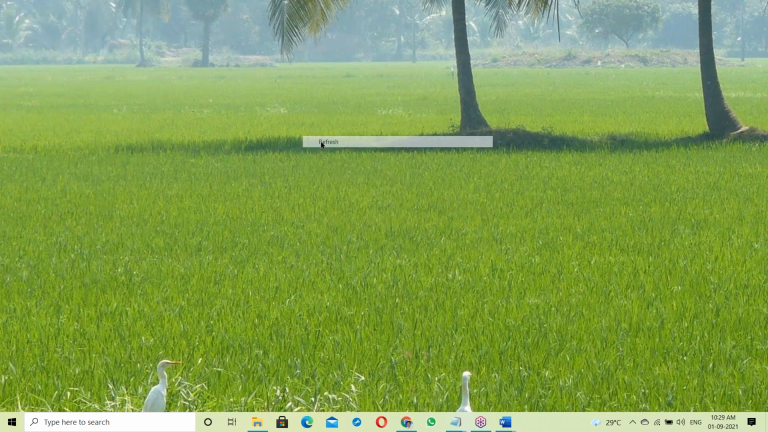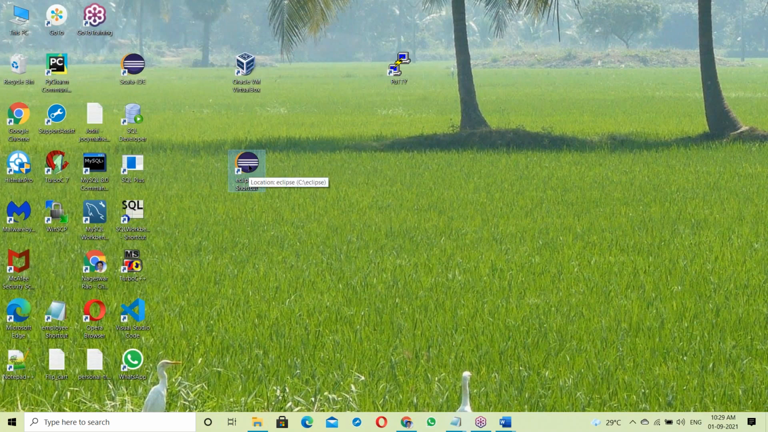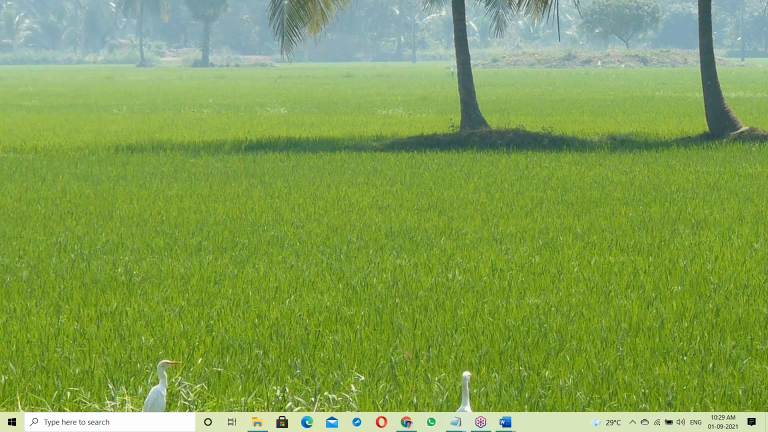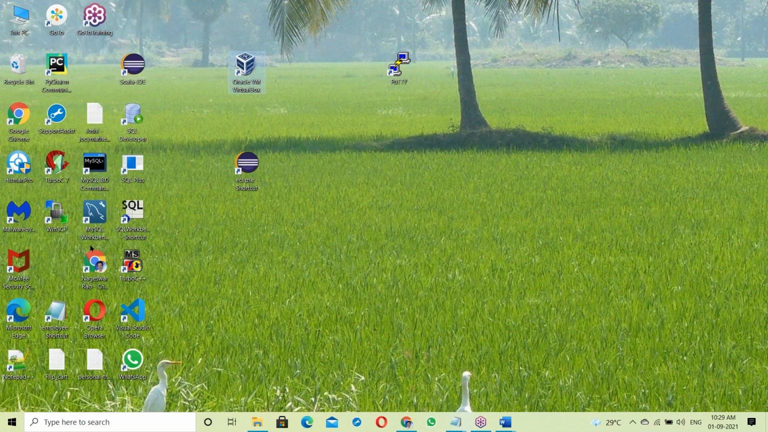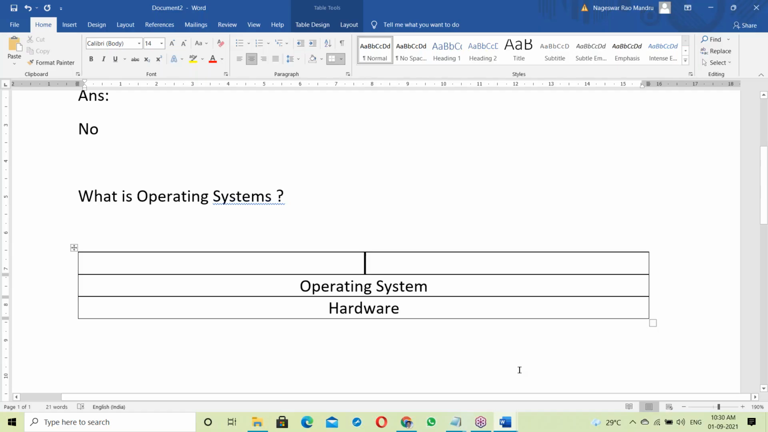Now this OS is responsible for running any request here. Suppose Eclipse: once I double click on it, the OS is responsible for launching Eclipse. The same for PuTTY and VirtualBox, and different kinds of things. When I click on these, the OS is responsible. Every request goes to the OS and is performed by the OS.